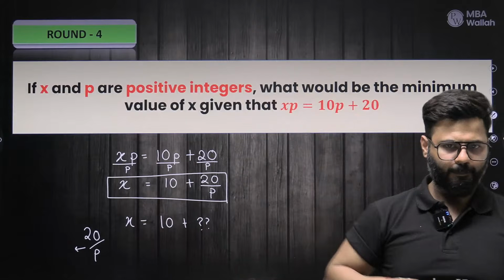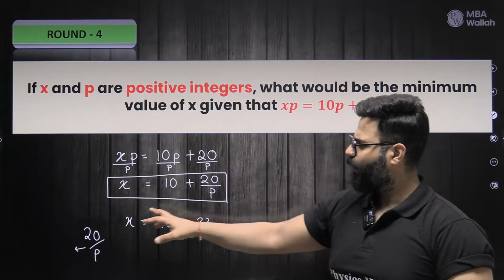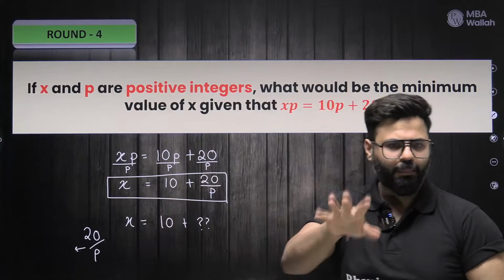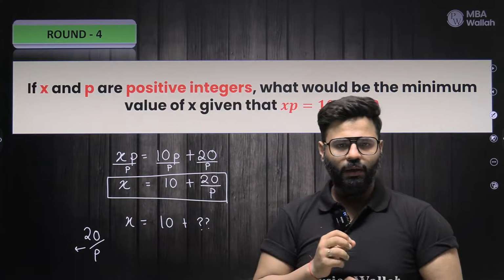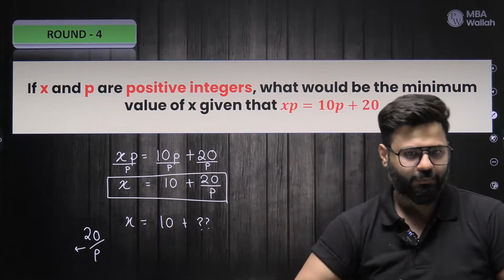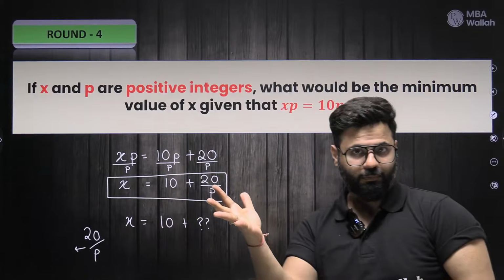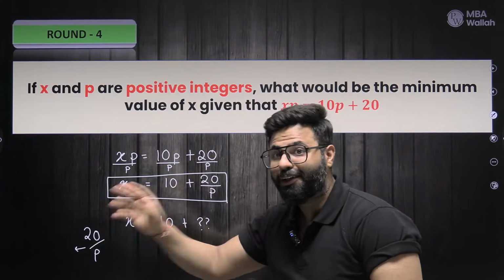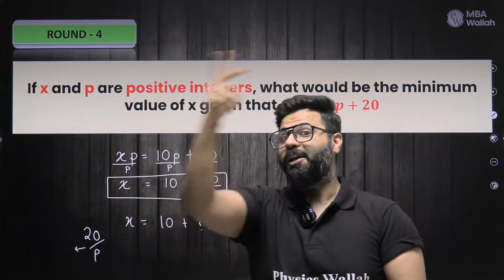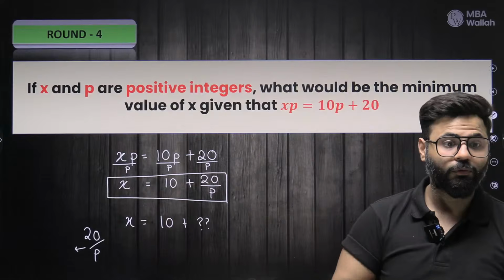Think on that line. I want x to be 10 plus something, and I want this to be minimum. So that means I want this 20 by p to be minimum. Do you understand that? Now think on that line. How can you make this 20 by p minimum and yet an integer? I need to keep it an integer. That means p has to be a factor of 20 so that it cancels. Yes or no? And the best idea is, let's put it as 20. 20 by 20, the smallest integer. Yes or no, guys? Think.